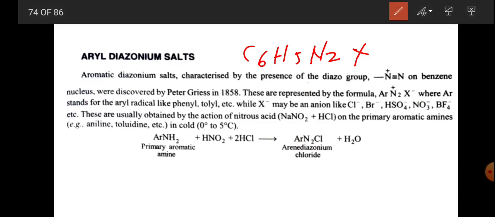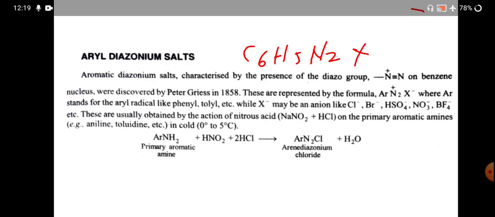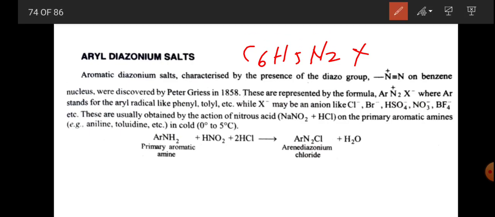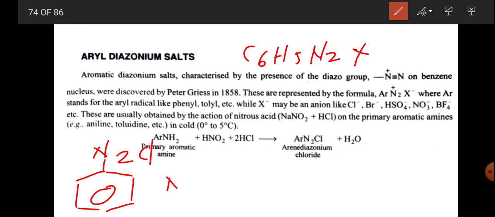So it is N2Cl, or N triple bond N, this is the positive charge, and X minus.